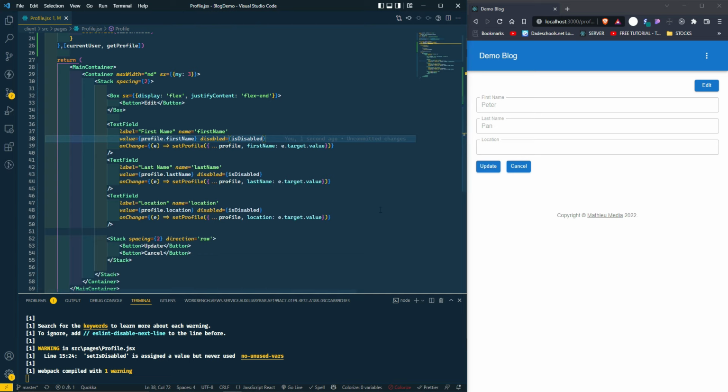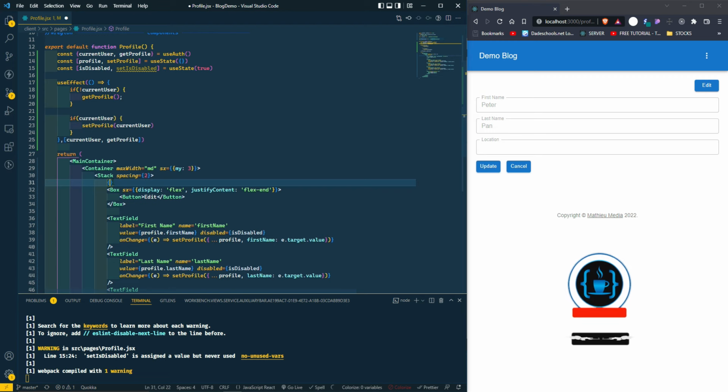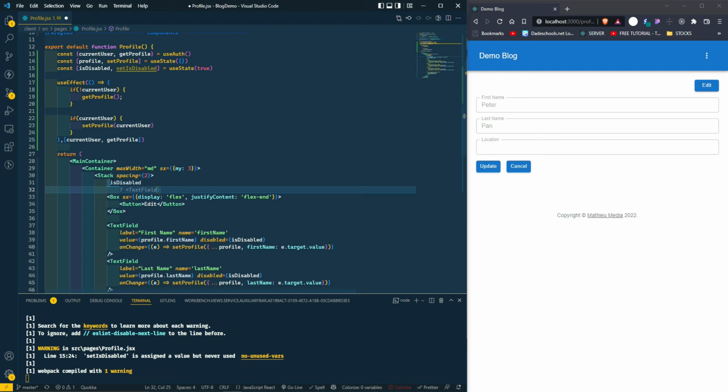Okay, now that we've done that, I want the update and the cancel buttons to disappear when disabled is equal to true. When disabled is equal to false, I want the edit button to disappear, and I want the update buttons here to show. So how are we going to do that? On here, we're going to say isDisabled, like that.